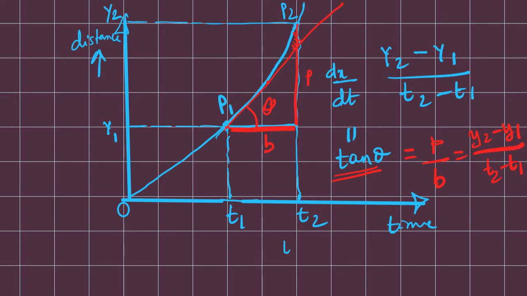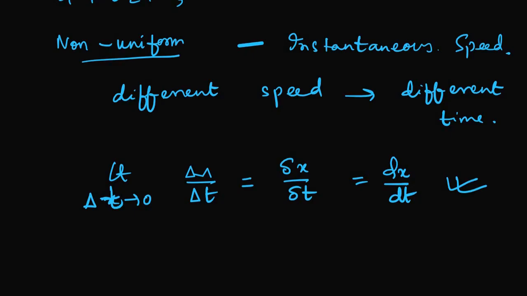We will be solving problems together on this chapter also, but for now this is instantaneous speed, which is also non-uniform motion. If a body is traveling in a straight line making an angle of 45 degrees with the origin or x-axis, then it would be called uniform speed.